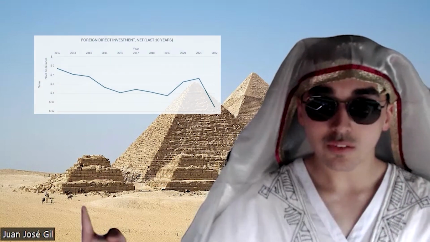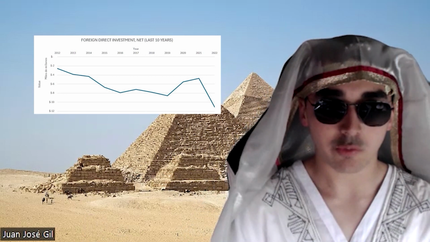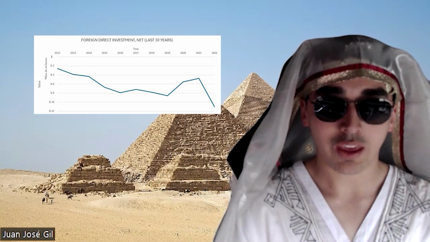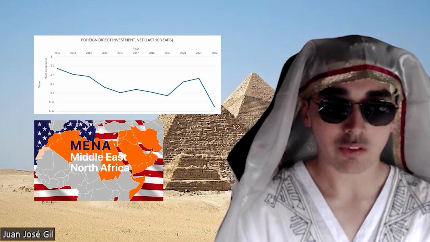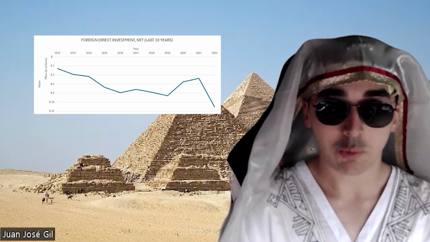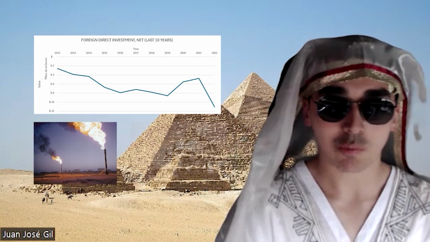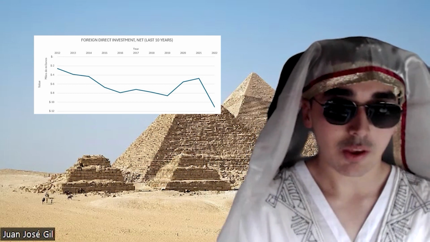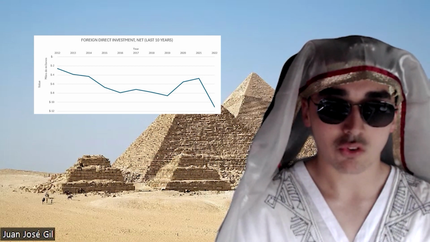We can see on the graph how 2022 was a year with a lot of investing into Egypt. This happened because in 2022, Egypt was the country in the MENA region that closed the greatest number of deals. Also, Egypt is a country with important energy resources like natural gas and petroleum, which attract other countries to invest into it. Also, Egypt has implemented some government policies that aim to attract more foreign investors.